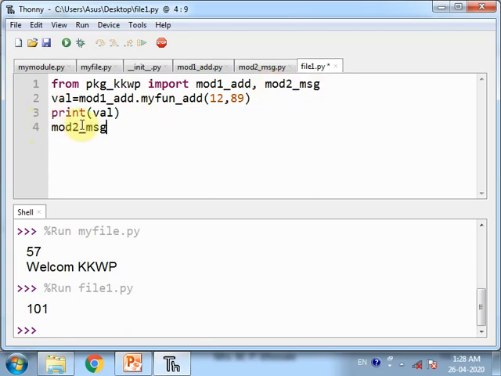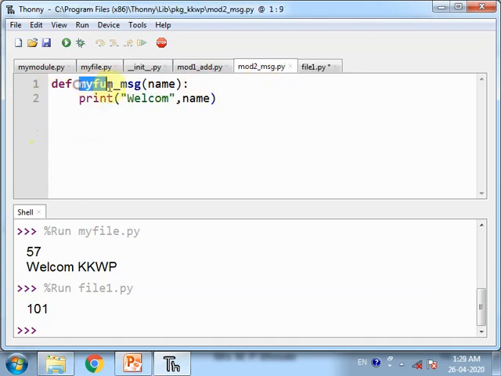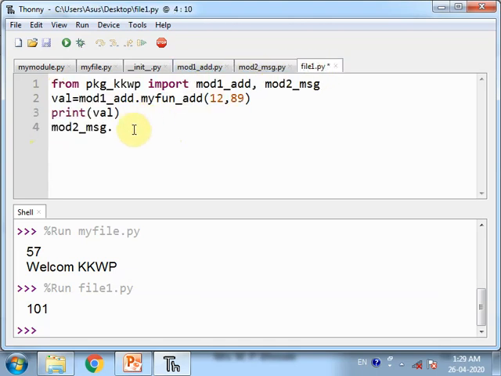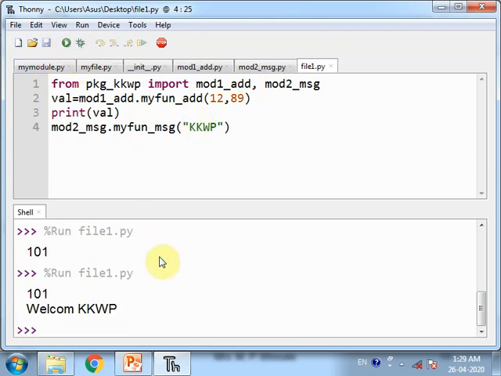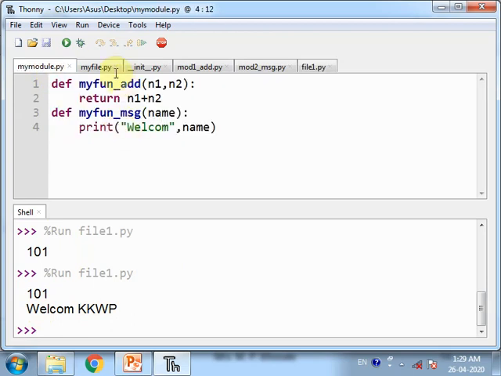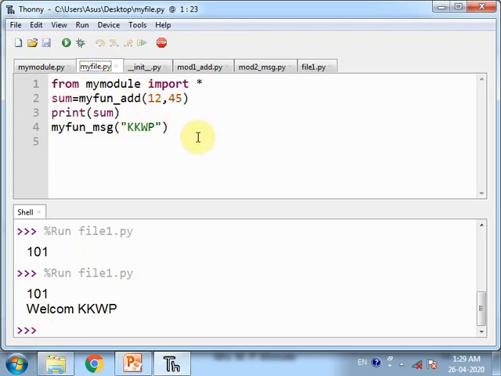To call, use the dot operator and the name of the function, but you have to replace the argument here, suppose kkWp. Let us run. Here is the answer.